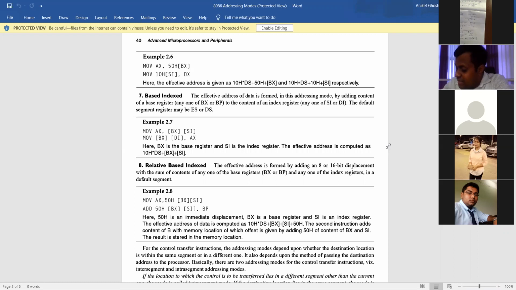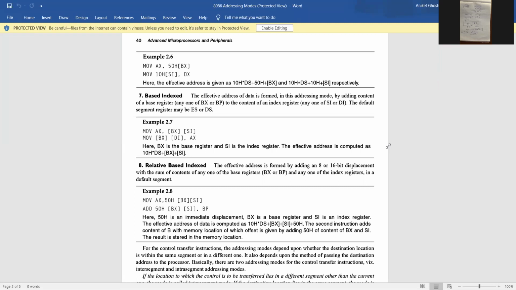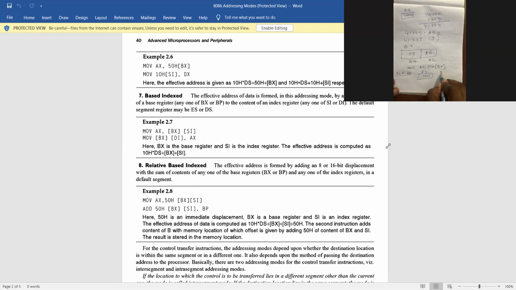So first generate the physical address with DS and BX. Say DS is 1000, right? And say BX is 2000. So what is the physical address?